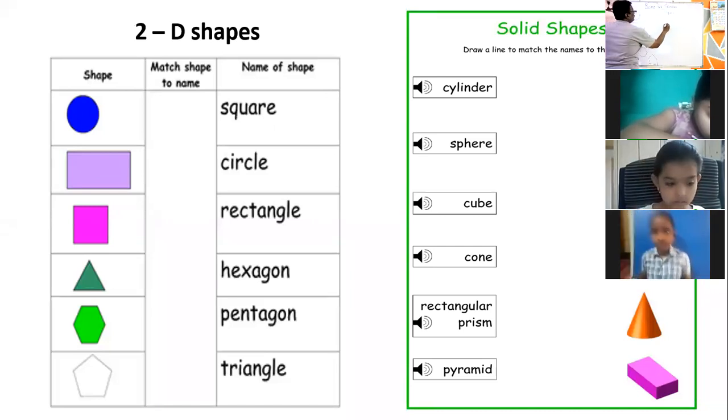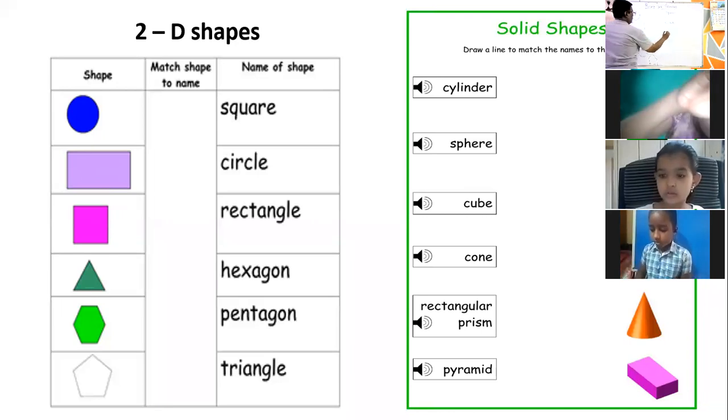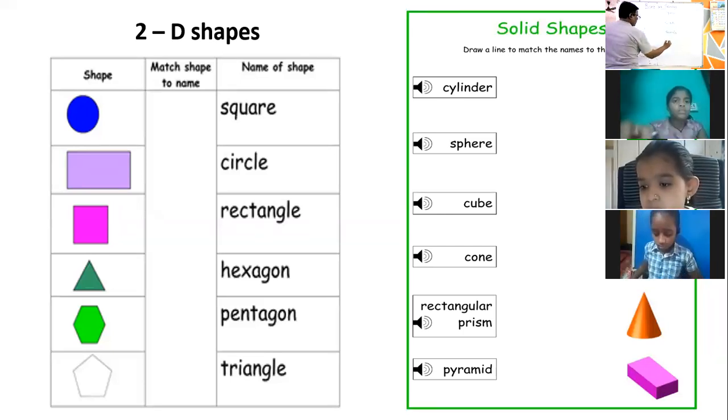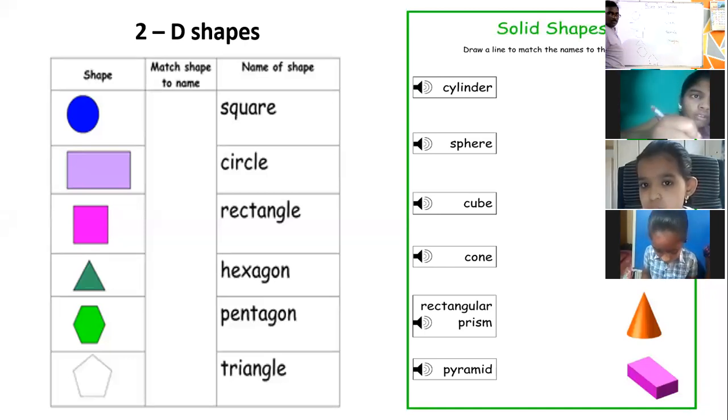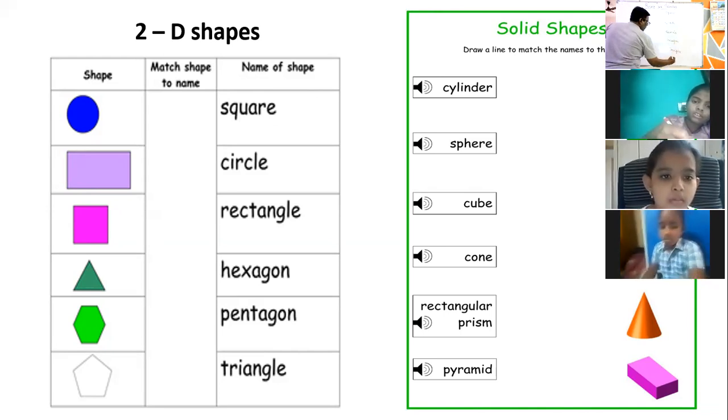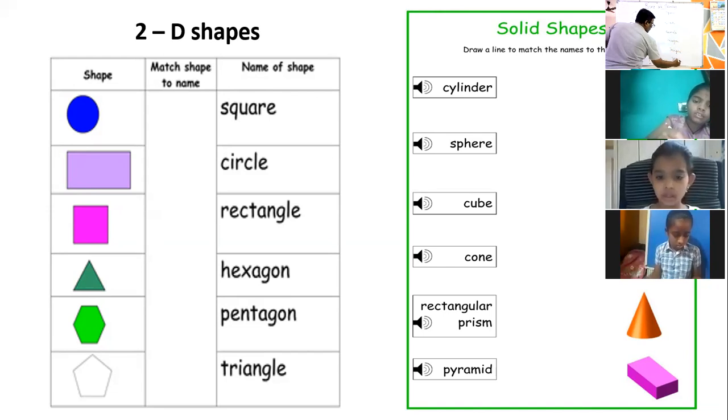Square. Circle. Rectangle. Hexagon. Pentagon. Triangle.